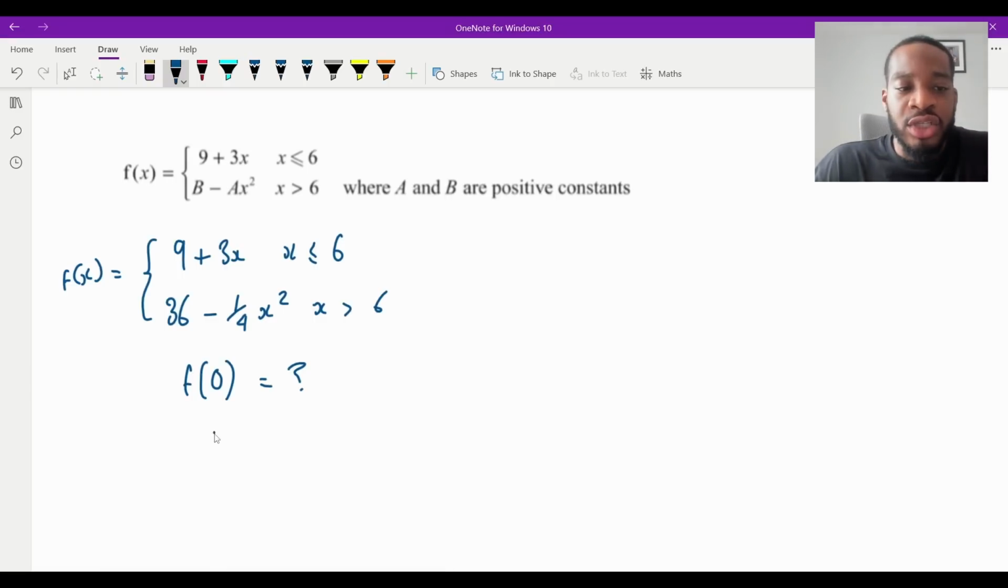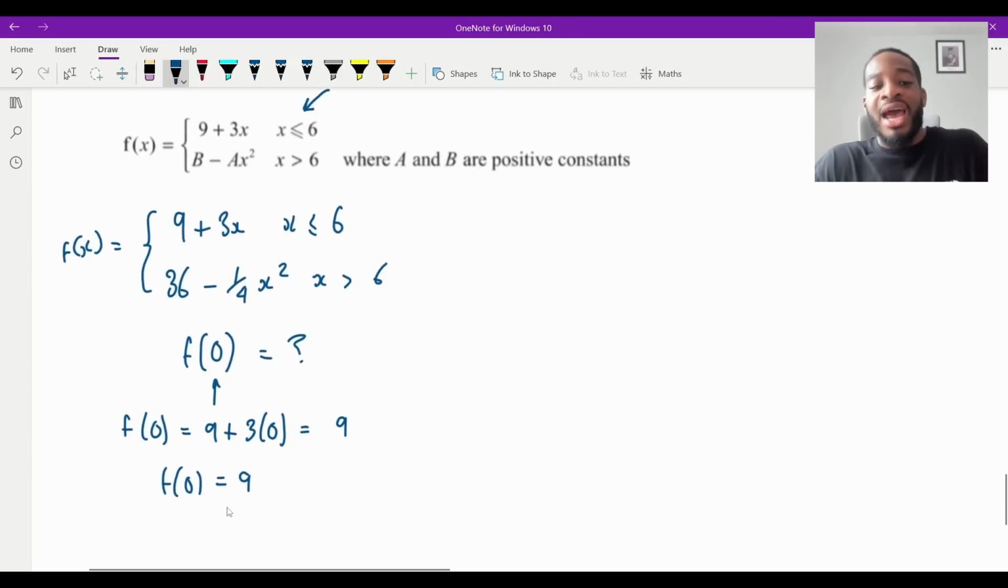Since we need to plug in x equals 0, that is for the linear graph, isn't it? Because it's inside this inequality. So I'm going to plug in x equals 0 into my linear function because that is the value of x which is defined for that. So f of 0 is going to be equal to 9 plus 3 lots of 0, which is equal to 9, right?